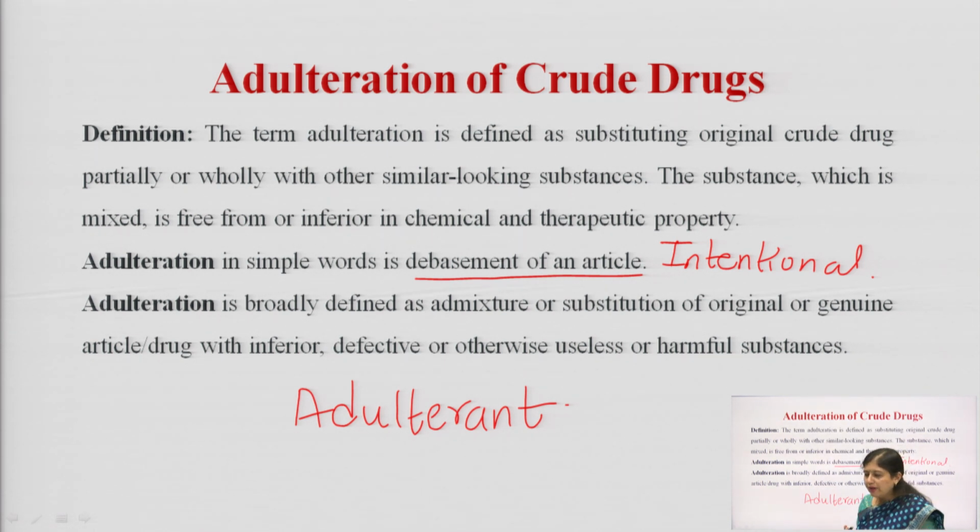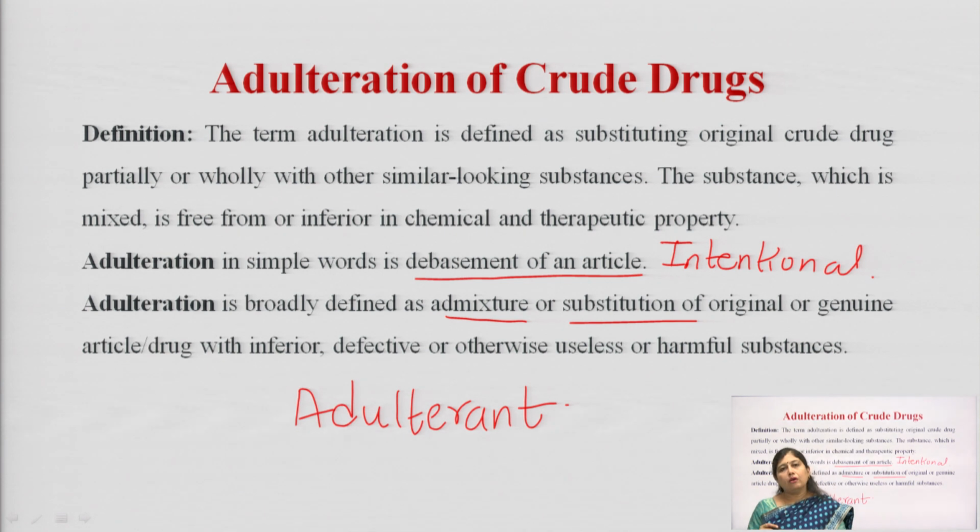And one more definition says that adulteration is an admixture or a substitution of original or genuine article or drug with an inferior, defective or otherwise useless or harmful substances. So, what does inferior mean? It is not of the same quality as the main drug.